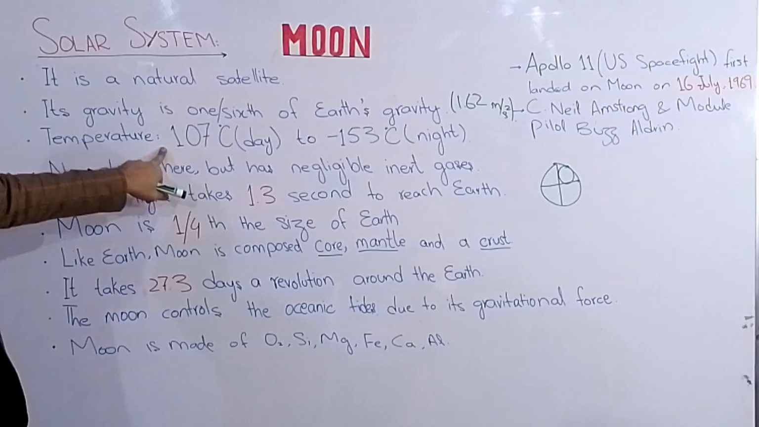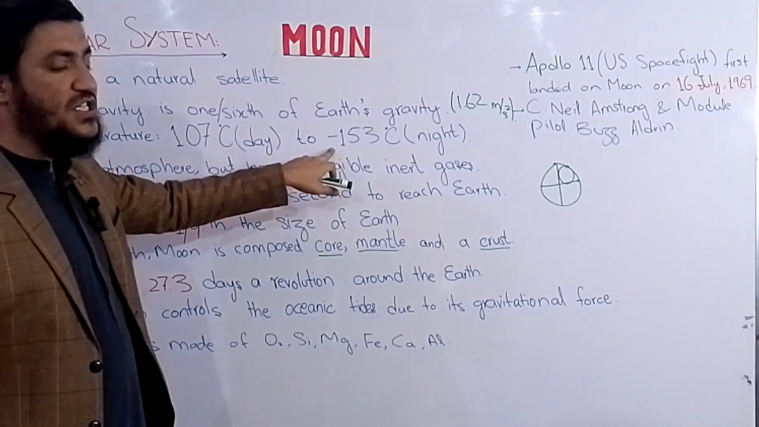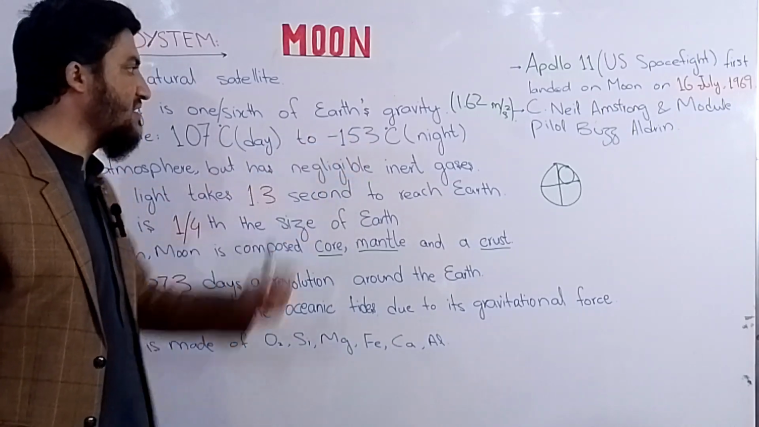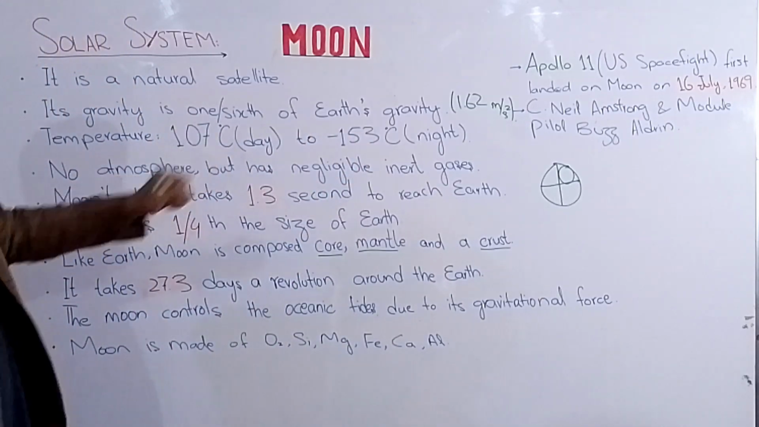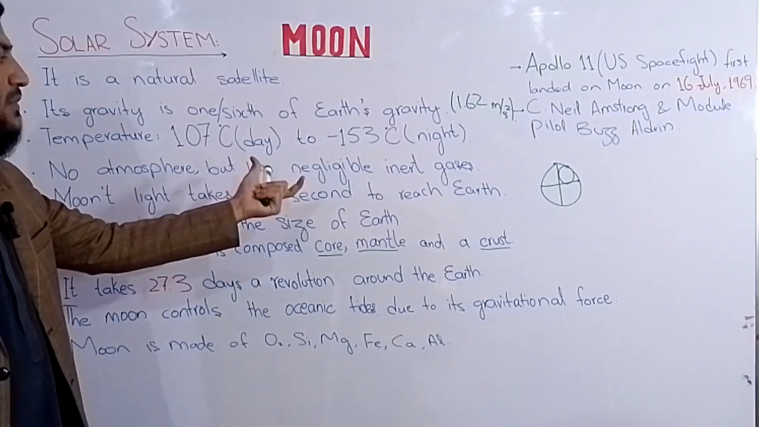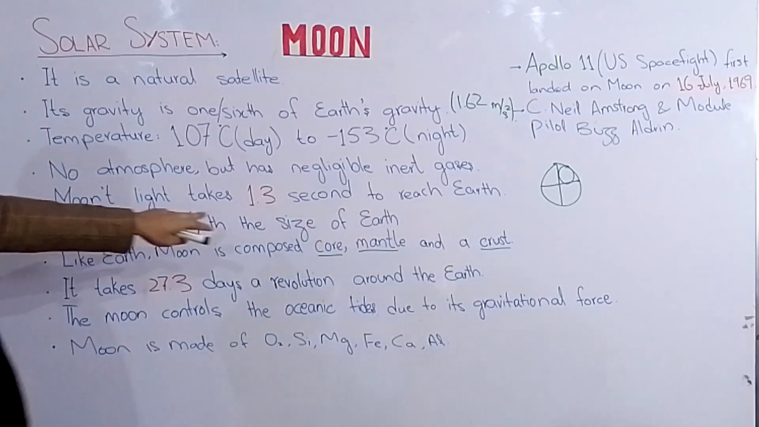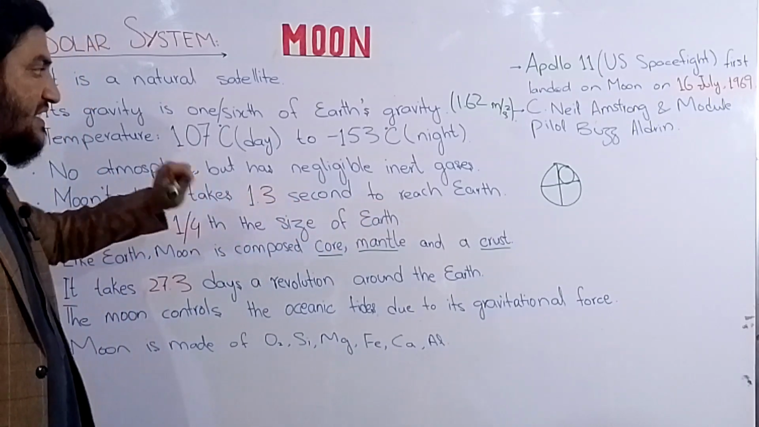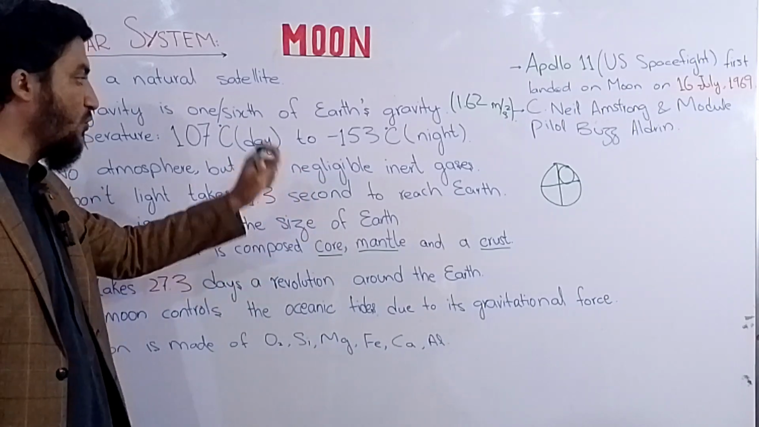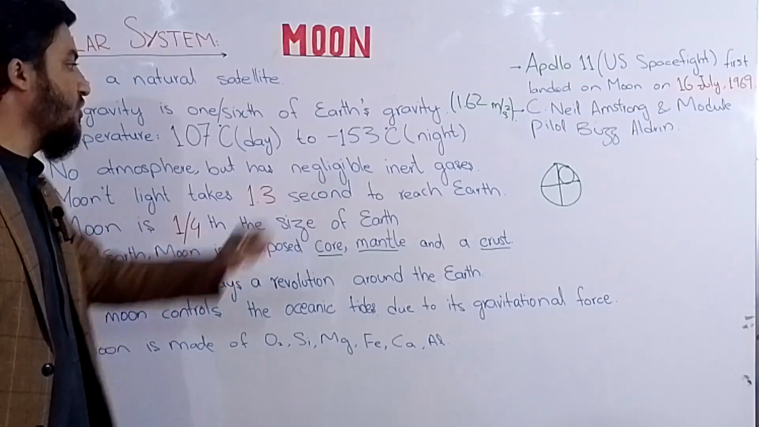Its temperature during the daytime becomes 107 degrees Celsius, while during the night it goes down to minus 153 degrees Celsius. It is much colder, so it has no atmosphere of its own, but there exist only some negligible inert gases which have a valency of 0. Moon's light takes 1.3 seconds to reach the Earth. As we discussed in the lecture of the Sun, the Sun's light takes 8 minutes and 20 seconds to reach the Earth, while the Moon is much closer to Earth. That's why it takes just 1.3 seconds to reach Earth.